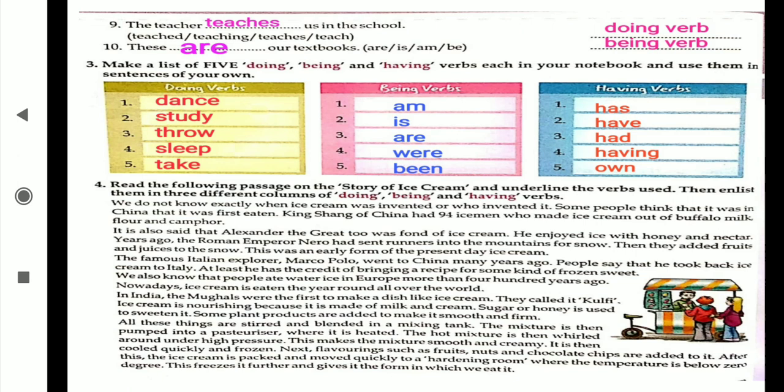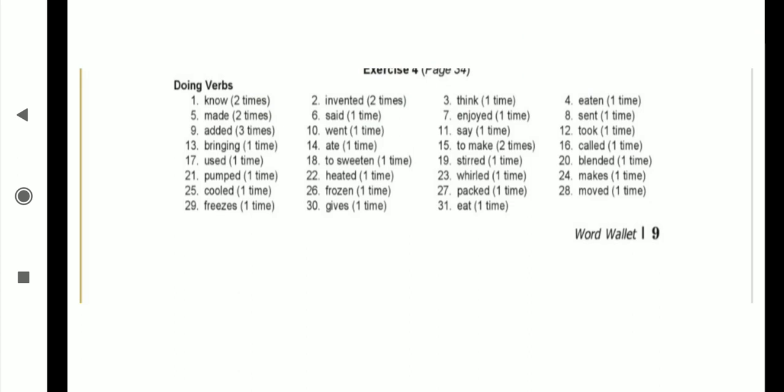Next, flavorings such as fruits, nuts, and chocolate chips are added to it. After this, the ice cream is packed and moved quickly to the hardening room where the temperature is below 0 degrees. This freezes it further and gives it the form in which we eat it. And I hope that your mothers have done this practically at home in the summer season and you ate ice cream at your home only. This is the history of ice cream which we like to eat most, and you are going to read this passage carefully, and after that from this you have to find out the doing verbs, being verbs and having verbs, which I have already given to you.